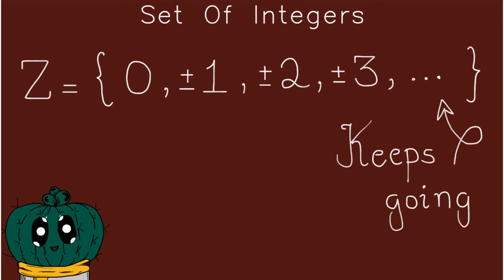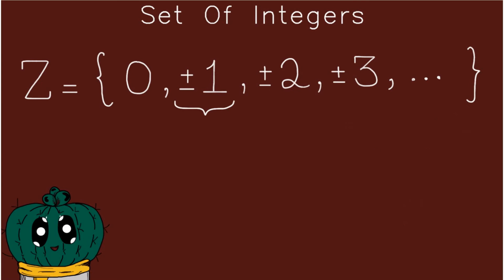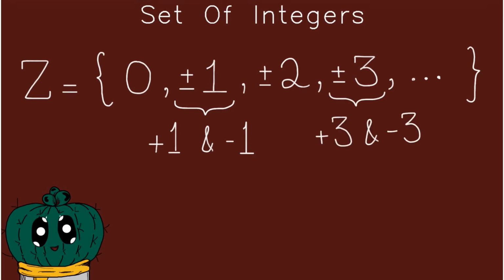We have positive and negative 4, and so on and so forth. This positive and negative incorporates both of these numbers. So this is positive 1, and then we have negative 1. Both of these are incorporated inside of this positive negative 1. Similarly, we have positive negative 3, which is stating that we have positive 3 and we have negative 3.